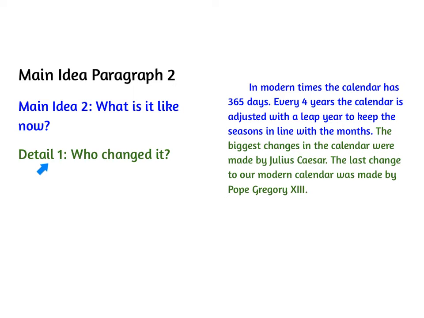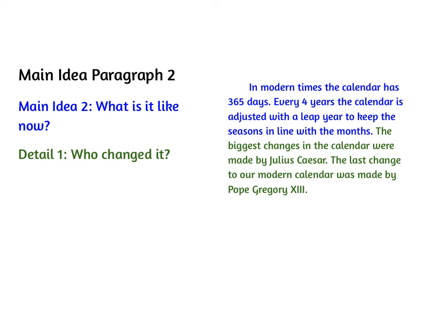My next sentence is going to be my first detail, telling more about what it's like now. This is who changed it. So who is the person who changed or made the changes to your invention? So here's what I wrote. The biggest changes in the calendar were made by Julius Caesar. The last change to our modern calendar was made by Pope Gregory the 13th. So there were 2 people that made changes to the modern calendar, and so I wrote about both of them.